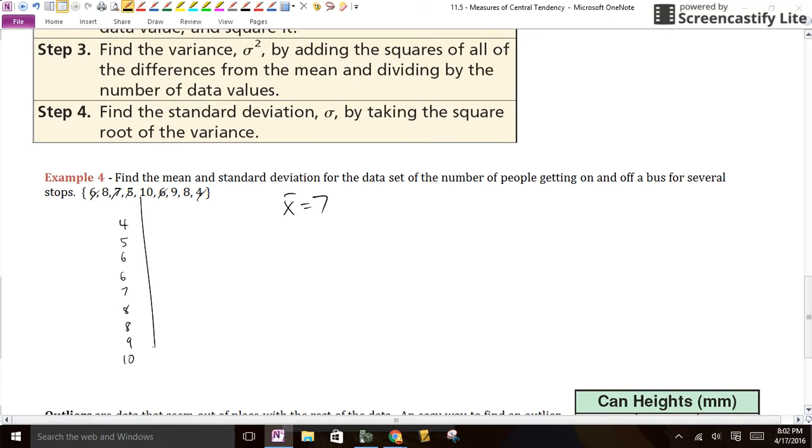So now realize what the rule was. These are all the x's. So now what we have to do is take the x's and subtract off x bar, right? And square it. Crazy. So here we go.